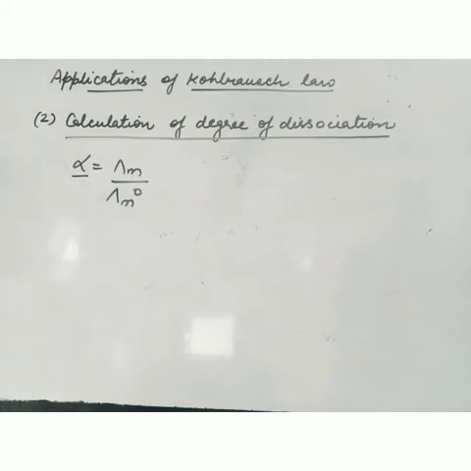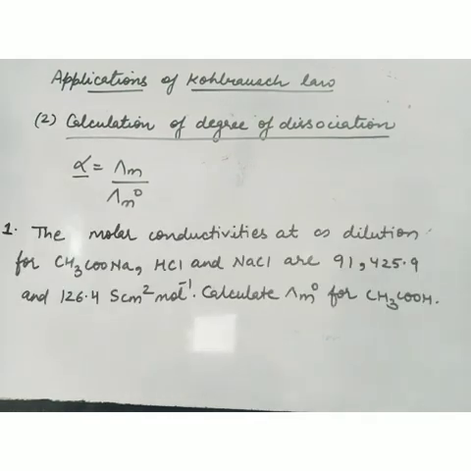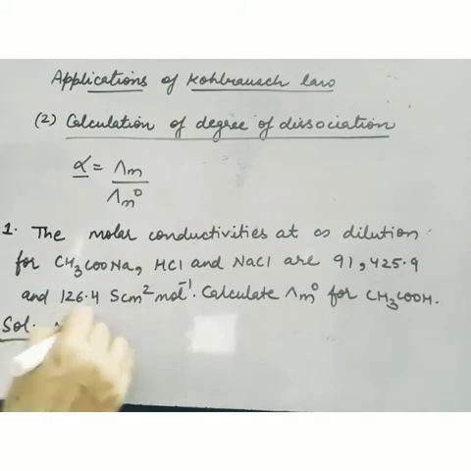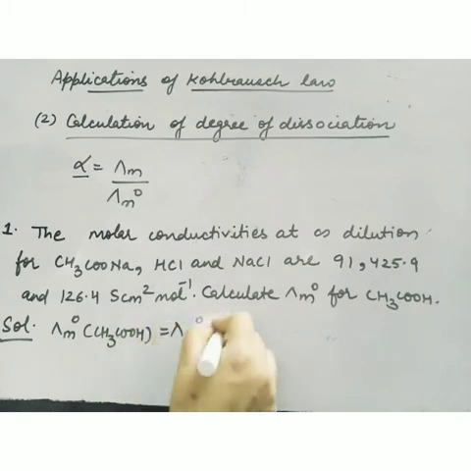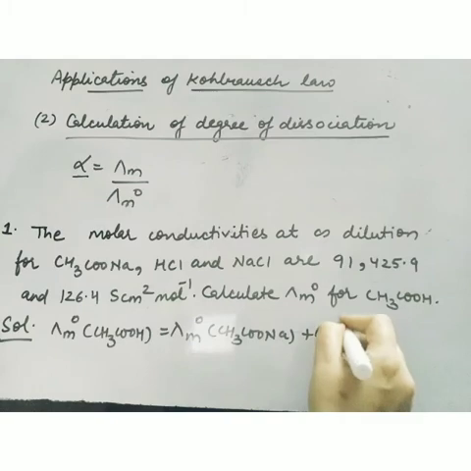Now let's solve some numerical problems based on Kohlrausch law. The first question is the same one. We have to calculate lambda m naught for acetic acid and the three values are given to us. So how to solve this? Lambda m naught for acetic acid is equal to lambda m naught for CH3COONa plus lambda m naught for HCl.